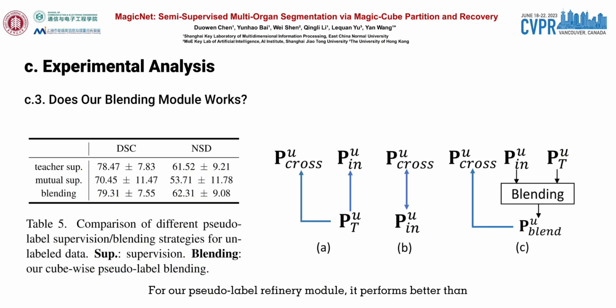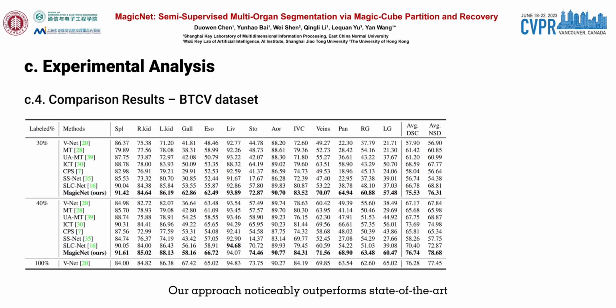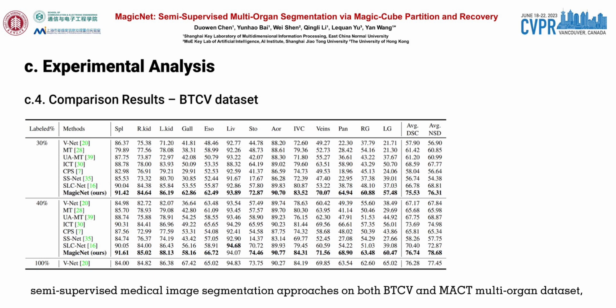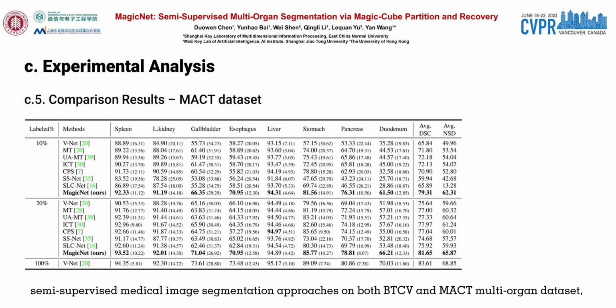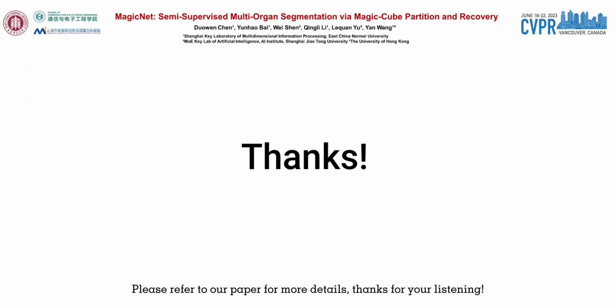Our pseudo-label refinery module performs better than using teacher outputs as pseudo-labels, and the outputs of the cross and within branches are mutually supervised. Our approach noticeably outperforms state-of-the-art semi-supervised medical image segmentation approaches on both the BTCV and MACT multi-organ datasets, with a +7% DSC improvement on the MACT dataset with 10% labeled images. Please refer to our paper for more details.